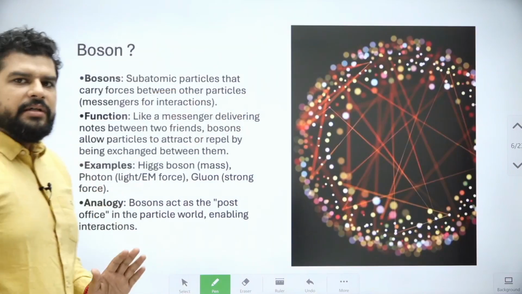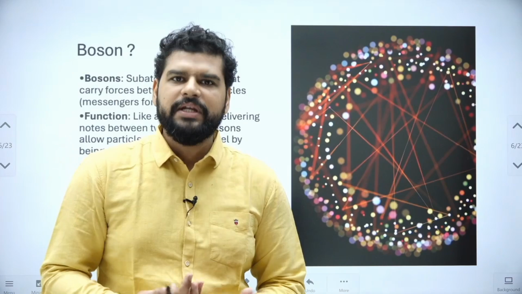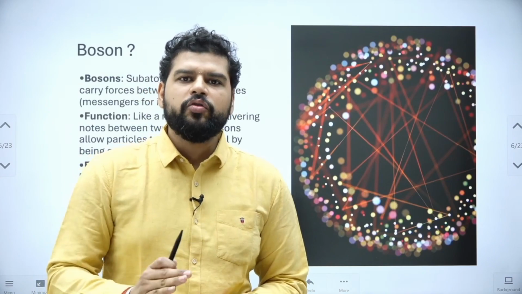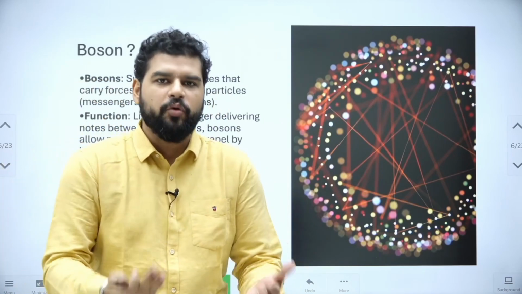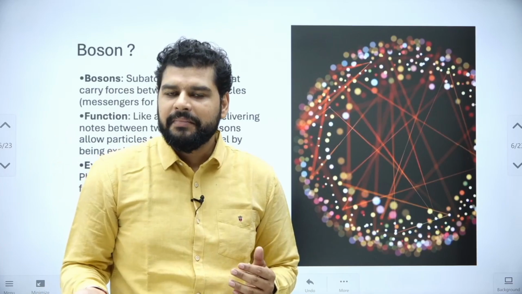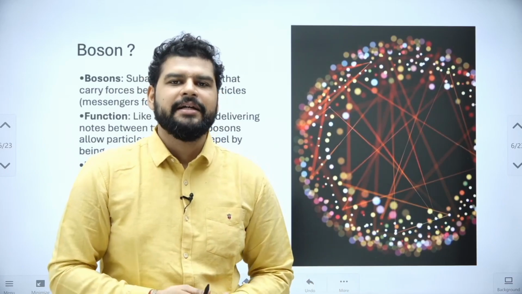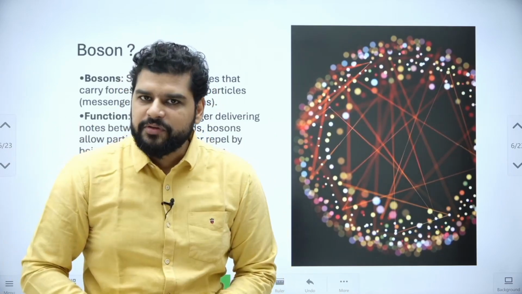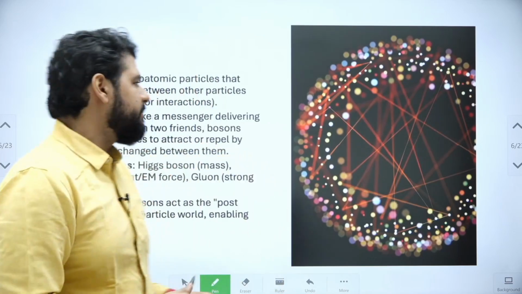Now we come to the next point, which is boson, right? To understand this, it's quite easy, but again, you will need examples so that you understand what these actually are, right? So bosons are force carrying particles of the universe. Force carrying particles, that means they don't produce force, they take it up and carry it from one place to another. So what does this make them? Don't you think they're like courier companies like DTDC, Blue Dart, right? So these are force carrying, they carry something from one place to another, and there are different types of particles in boson and they carry different forces, right? So let us see them now, right?